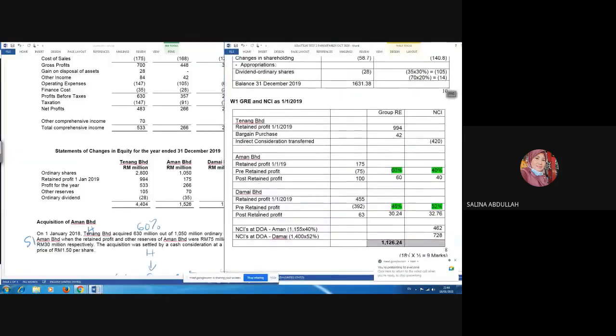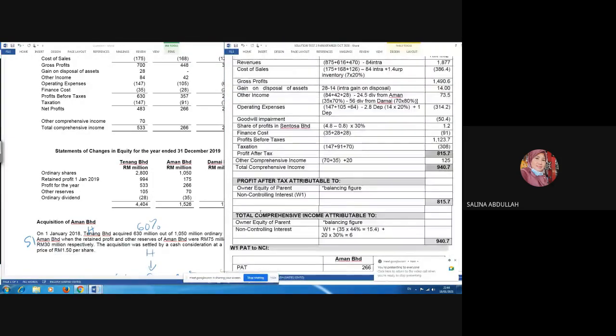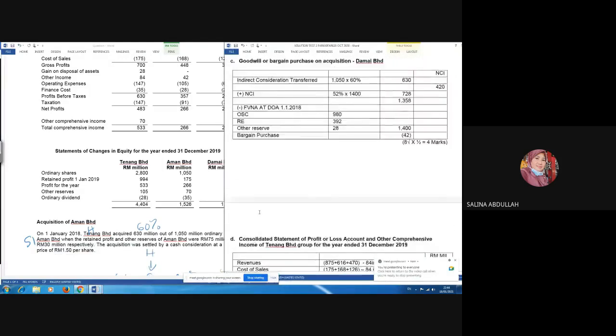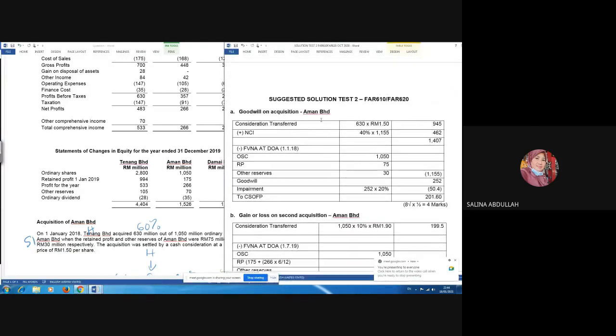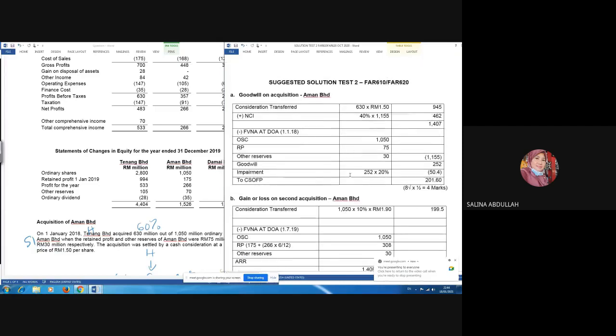Okay, let's take a look at the answer. So this is goodwill on acquisition of Aman. I hope that you don't have any problem to calculate goodwill anymore. Okay, bear in mind this calculation of goodwill,